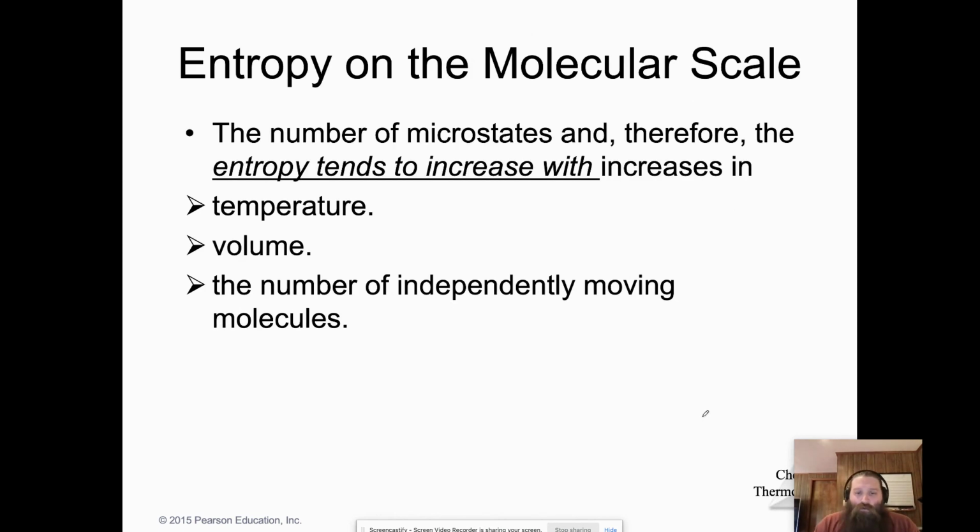So when we take those things and put them together, the number of microstates and therefore the entropy is going to tend to increase if you increase temperature, volume, or the number of molecules in a system. And that should make sense, right? When I made system A and B and put them together and made them bigger, we got an increase in entropy. When we compared system B, which only had 2 particles, to system A, which had 3, the system with more particles had greater entropy. Okay, so we've seen that.